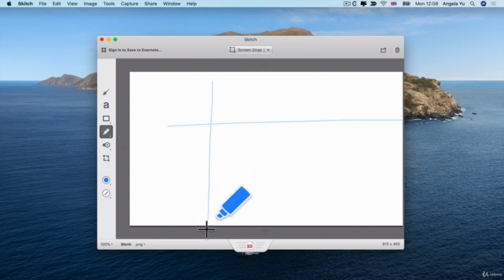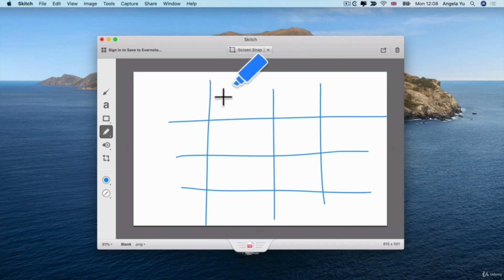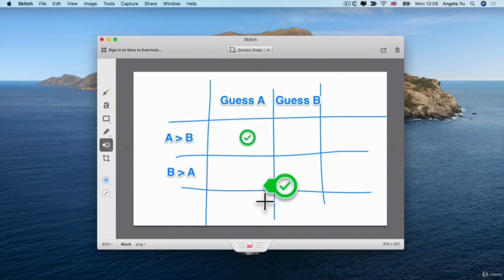So let's just construct a simple 2x2 matrix. At the top, let's say the user guess is A, and an alternative is they guess B. Now, these are the user's guesses, but then it's going to be compared against the actual reality or the answer, which is that A has more followers than B, and the alternative is that B has more followers than A. If the user guessed A and A indeed has more followers than B, then they got it right.